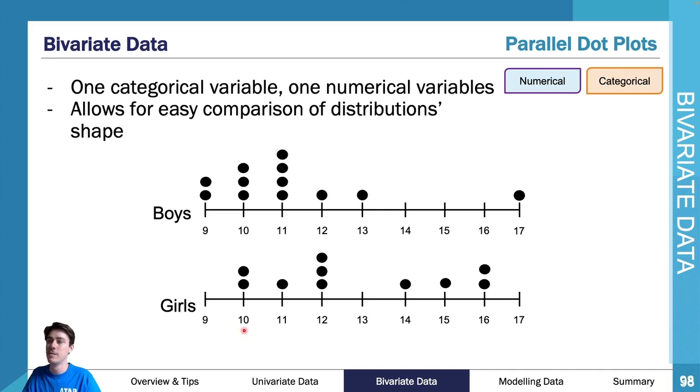Yes, the actual values are different, like the actual data and the frequency of each, because you've counted in different categories. But your axis lines up, and it's really important your axis has to line up. You cannot have different axes. You can't start this axis at 8 rather than starting this one at 9.